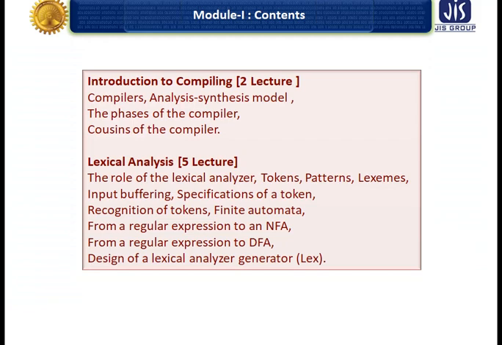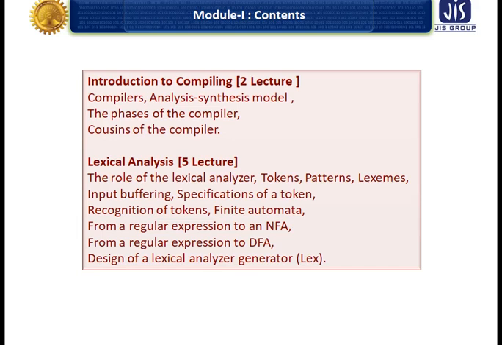We start Module 1 in this lecture. The contents of Module 1 need to be known before I start it. First, 2 lectures about Introduction to Compiling and the rest 5 lectures about lexical analysis.